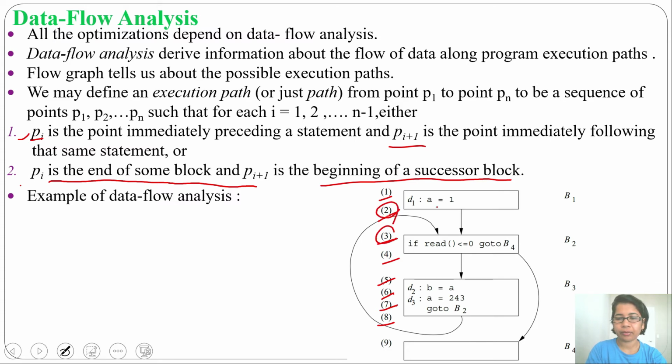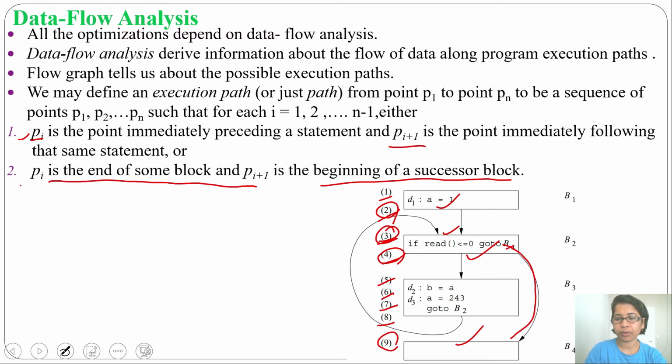2 is the end of this block while 3 is the beginning of this block. Or you can say from block 2 to block 4. 4 is the end of this block while 9 is the beginning of this block. So there is an execution path from block 2 to block 4 as there is an edge from block 2 to block 4. So from point 4 to point 9 there is an execution path.